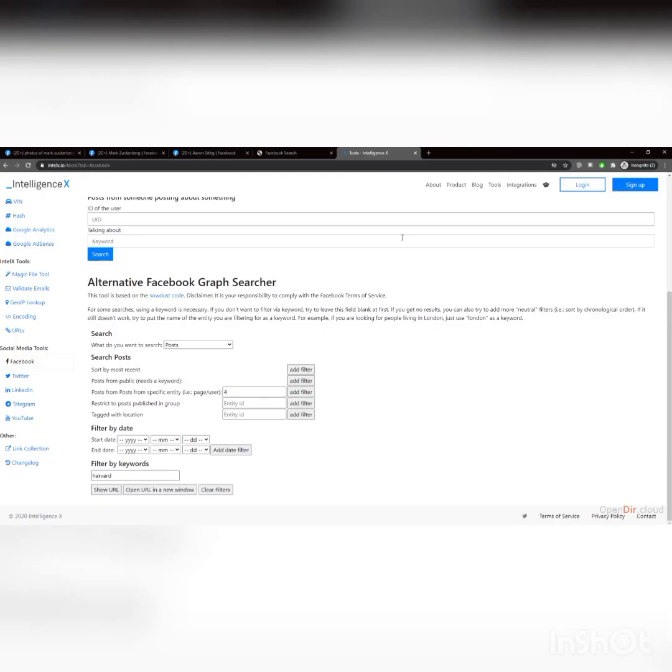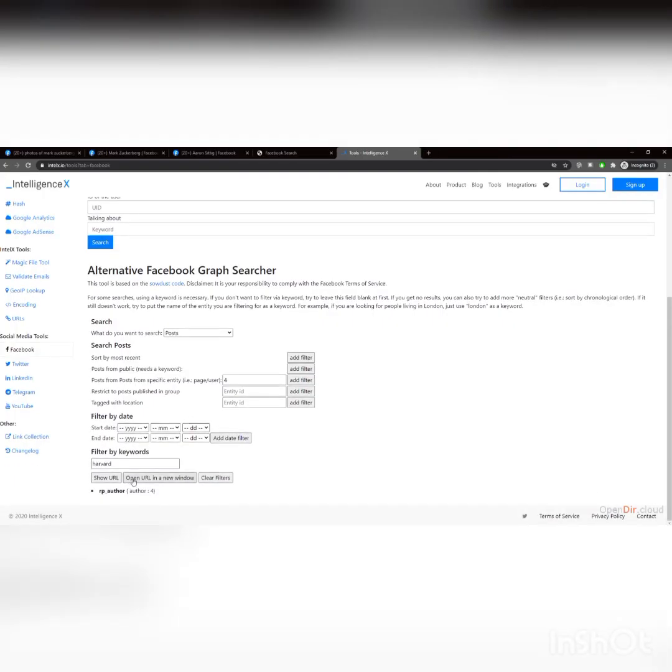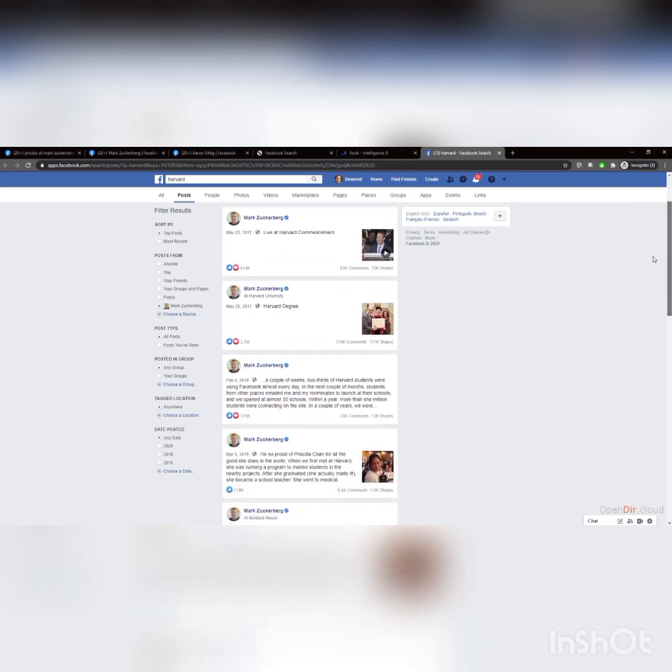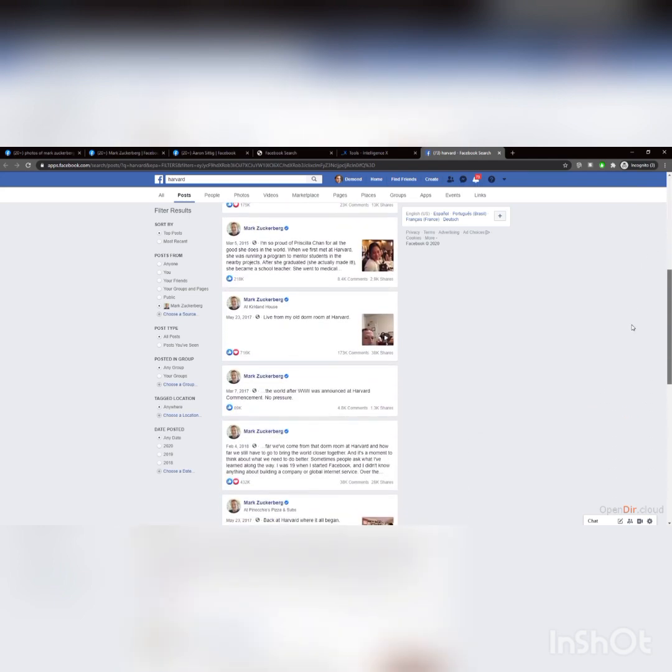The thing is, though, you don't want to leave this blank, because actually, this is why. Let's add a filter and then let's try to open this up. Let's see if I screwed up here. Okay, so here is our post about Harvard. And this is the thing that makes it interesting: you had to be very specific here with the post or else we were limited. So my mistake was actually a good example here. But here you can see where he's talking about Harvard.